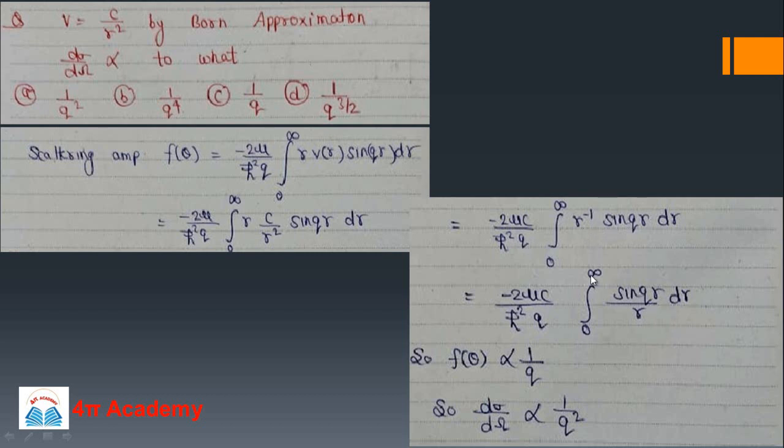As you know, this integration of sin qr over r dr we cannot solve directly, because it is a standard integral and its value is some constant based on the limits of r. So ultimately the scattering amplitude depends only on 1 upon q. And d sigma upon d omega is f theta square, so accordingly it will be proportional to 1 upon q square. So option 1 will be the correct option.